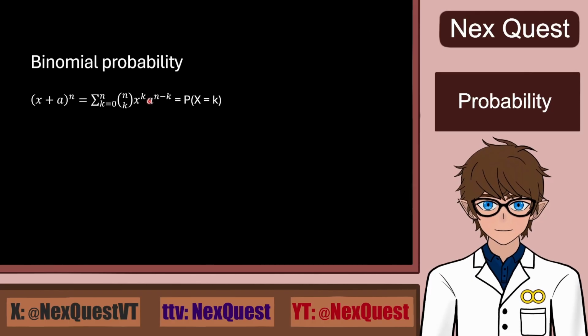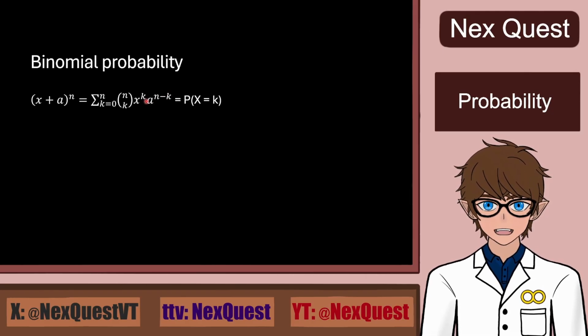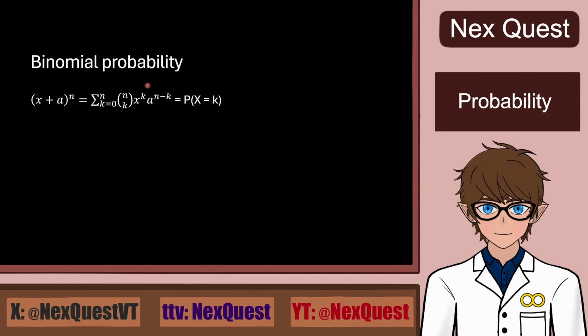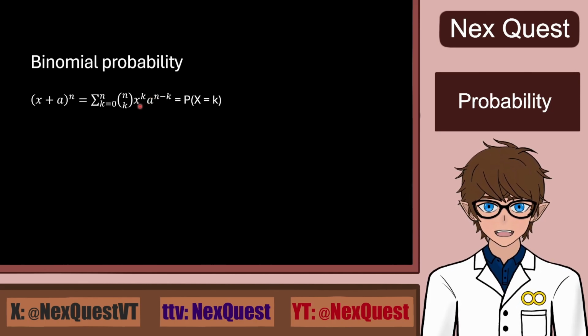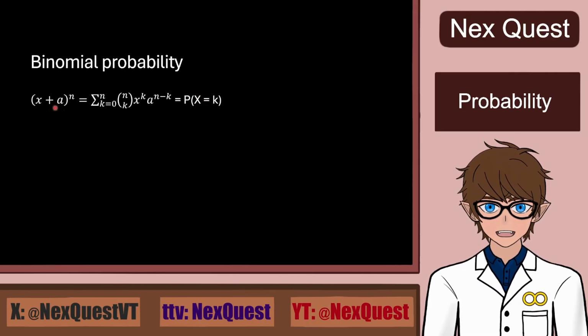and a to the power of n minus k, which could be rewritten as 1 minus x, altogether to the power of n minus k. A here stands for probability of failure, and n minus k means the exponent of how many times we fail. So that equals the probability of the x event, and this is also something that's going to come in handy later,